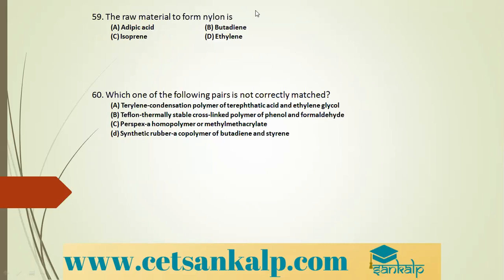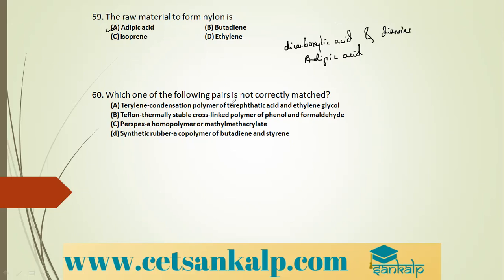The raw material used to form nylon is, yes, nylon is a polyamide. It is prepared from a dicarboxylic acid and a diamine. The dicarboxylic acid used is adipic acid, and the diamine used is hexamethylene diamine. So it is adipic acid. The question should have been more specific, this is nylon 6,6.